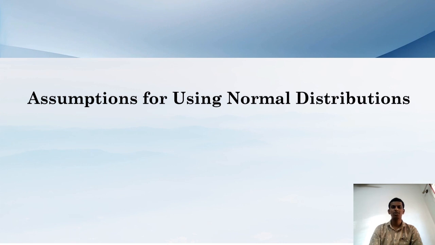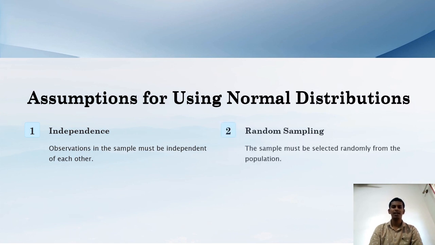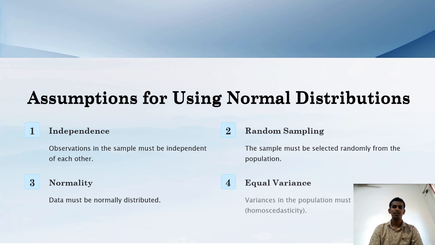Assumptions for using normal distributions. Independence. Observations in the sample must be independent of each other. And random sampling. The sample must be selected randomly from the population. And normality. Data must be normally distributed. And equal variance. Variance in the population must be equal, known as homoscedasticity.